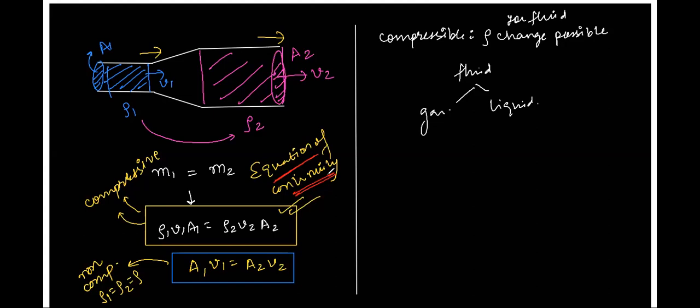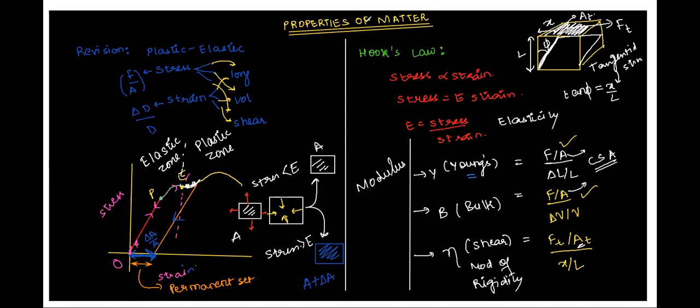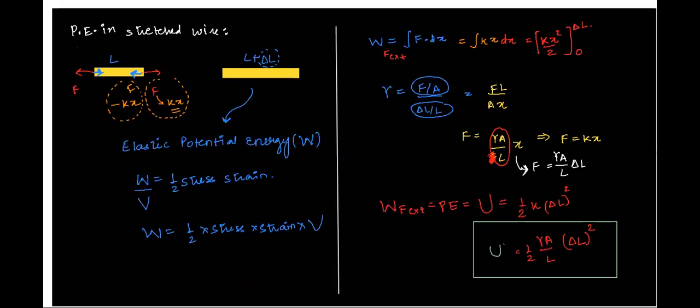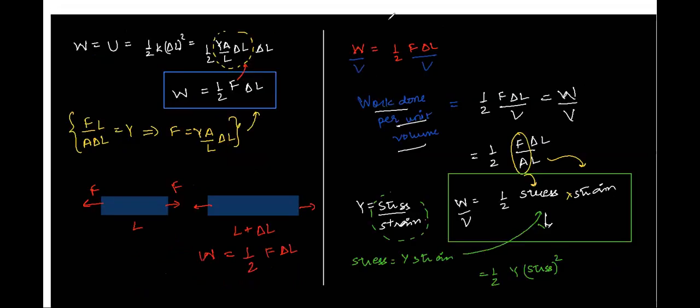We learned a lot today, in fact, we did a quick revision, right? We understood the stress and strain relationship once again. We saw different moduli of elasticity, Young's modulus, bulk modulus, and shear modulus, correct? We also saw what's Poisson's ratio. It's the ratio of lateral to longitudinal strain. Then we saw potential energy in a rod or a stretched wire, which has been stretched by a distance of delta L. It's given by W is equal to half F delta L.